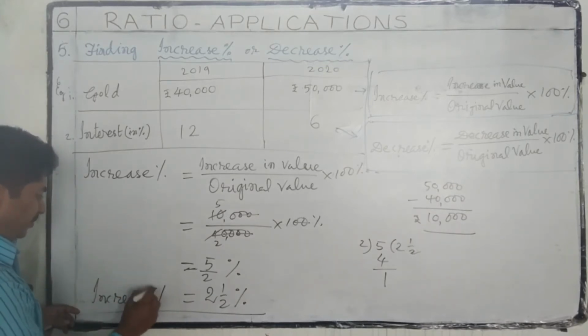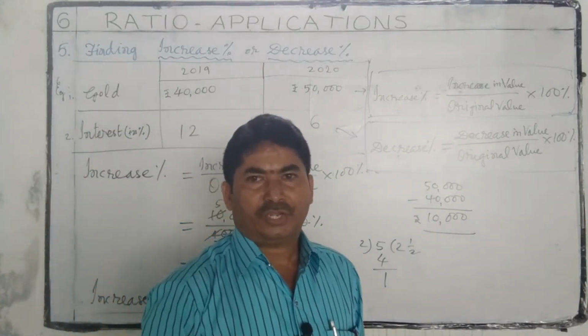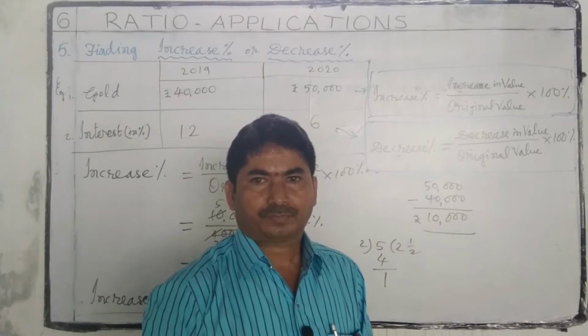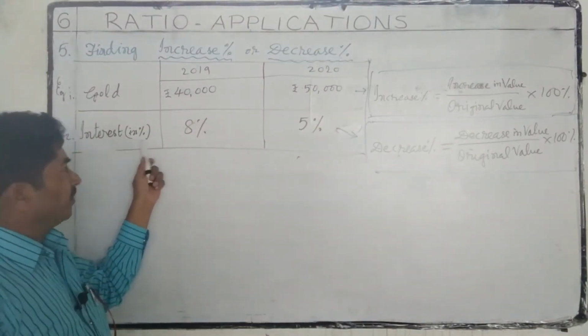Increase percentage is 2.5 percentage increased.